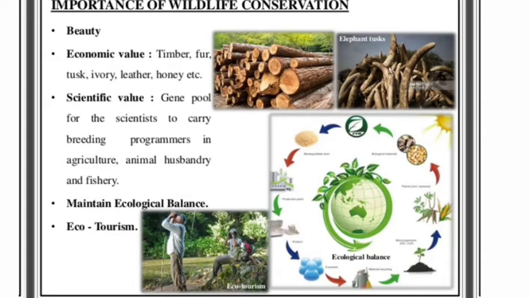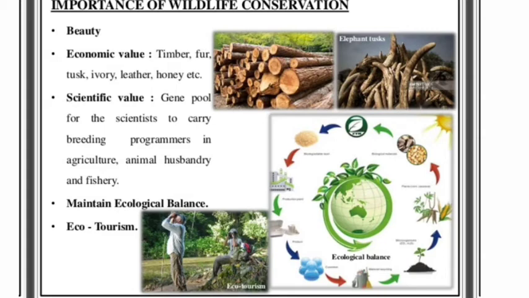We are destroying the earth for the economic values because the timber, the fur, the tusk, ivory, leather, honey, etc. are being traded for economical use, and we are destroying the natural habitat of the forest.